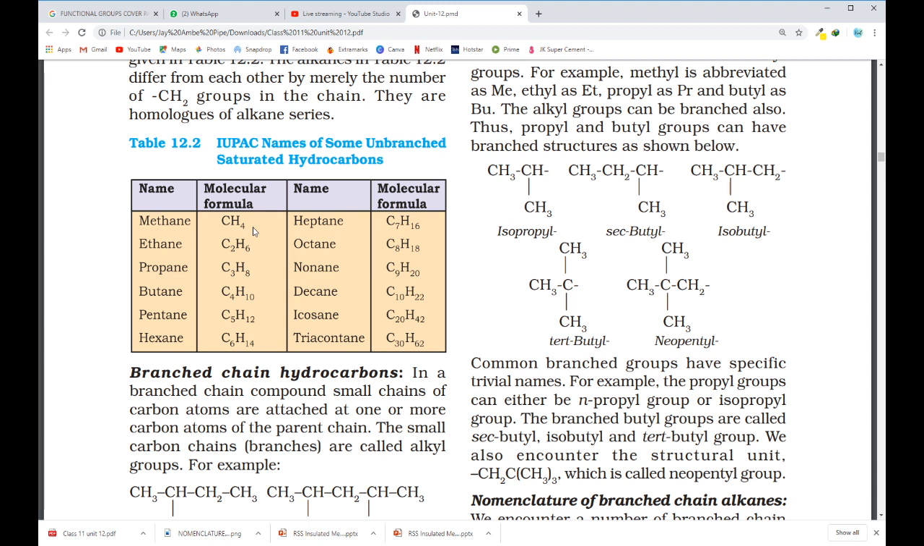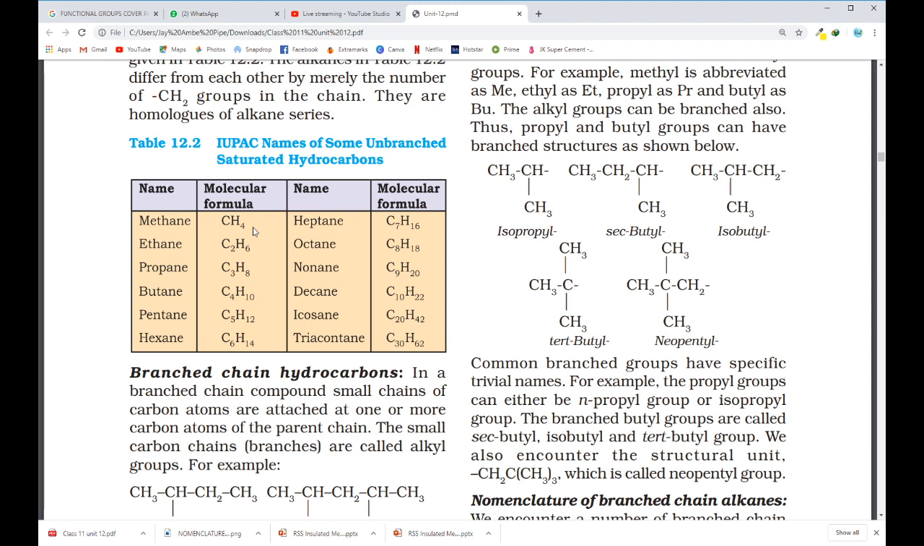I didn't get any answer. Don't you know the general formula for alkane? Write it down. Yes. Now, Dia, your answer is wrong. The general formula for alkane is CnH2n+2.